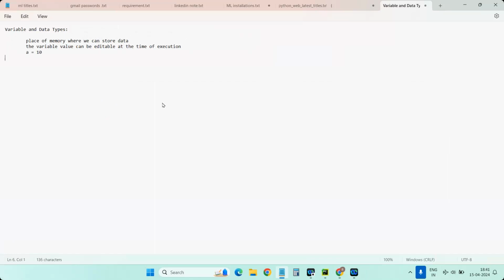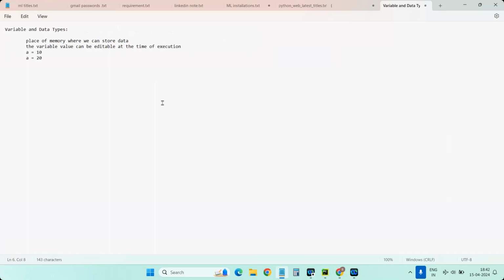Now I can also write a equal to 20. There is no rule that a will always be 10, unless it becomes a constant. So finally the a value will be 20, not 10. Likewise, the values we want to use in the program we can store in a variable, and by the name of the variable we can use the respective values in the program. That is the idea of variables.